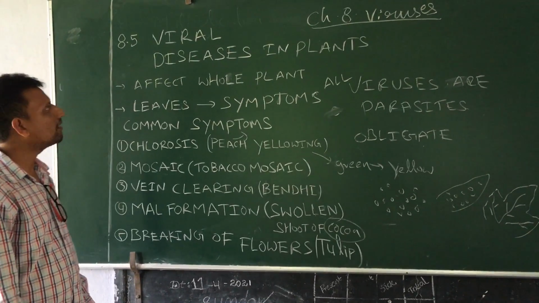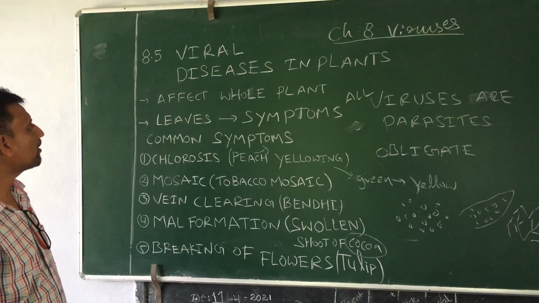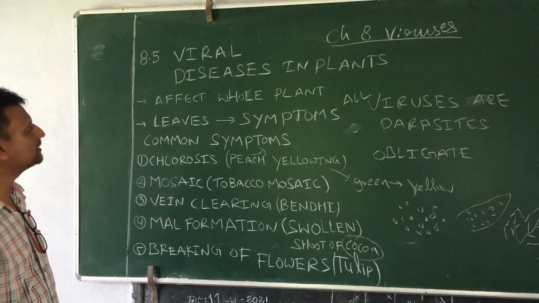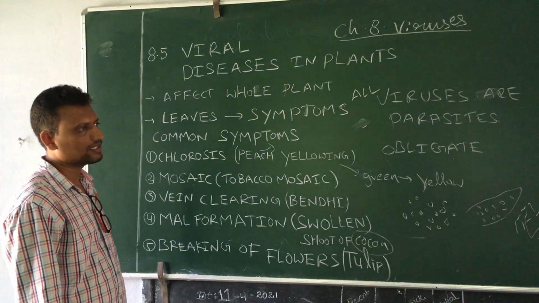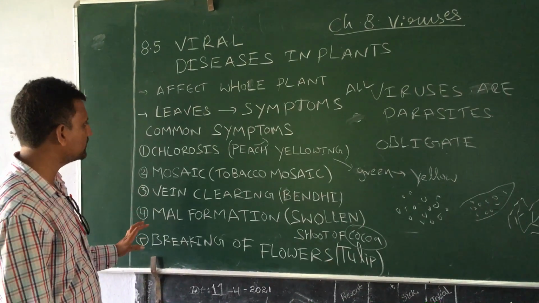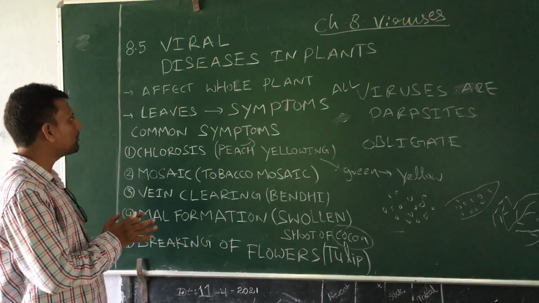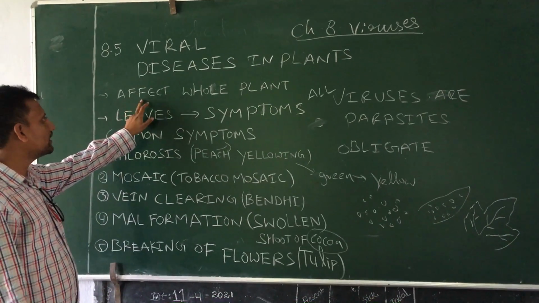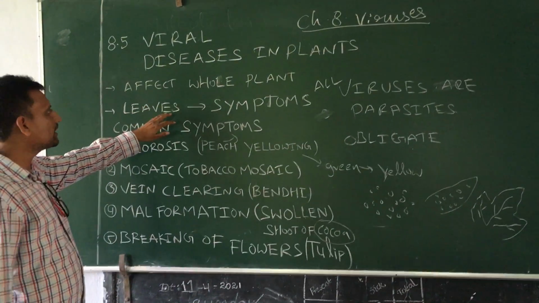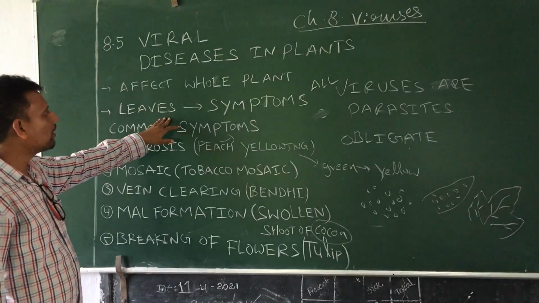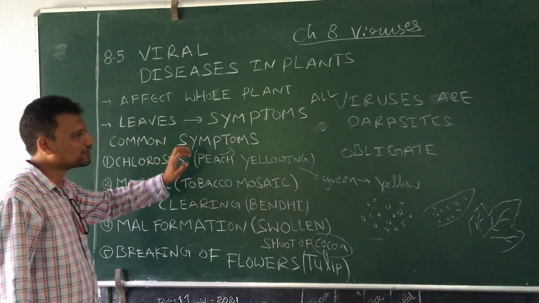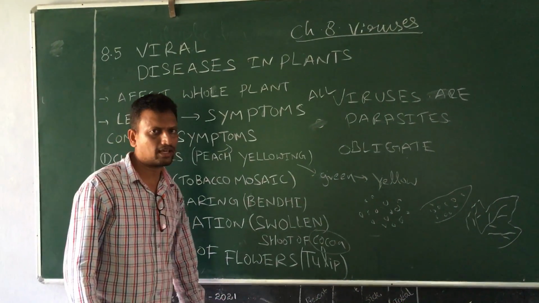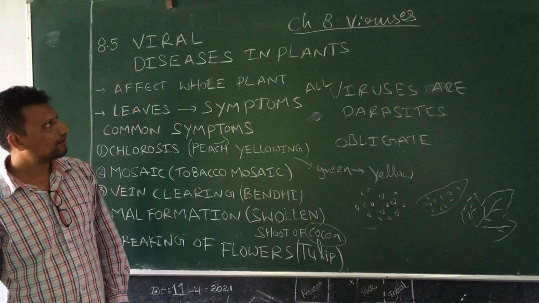So this is about the viral diseases in plants. These are the common symptoms in viral diseases. During viral diseases, the entire plant will be affected. Which parts show the first symptoms and major symptoms? The leaves show the major symptoms and the first symptoms of the plant disease.